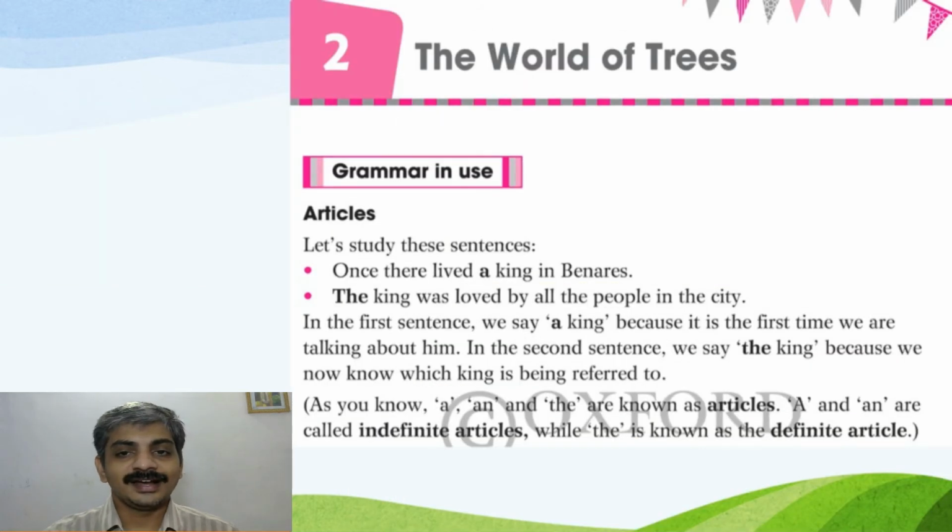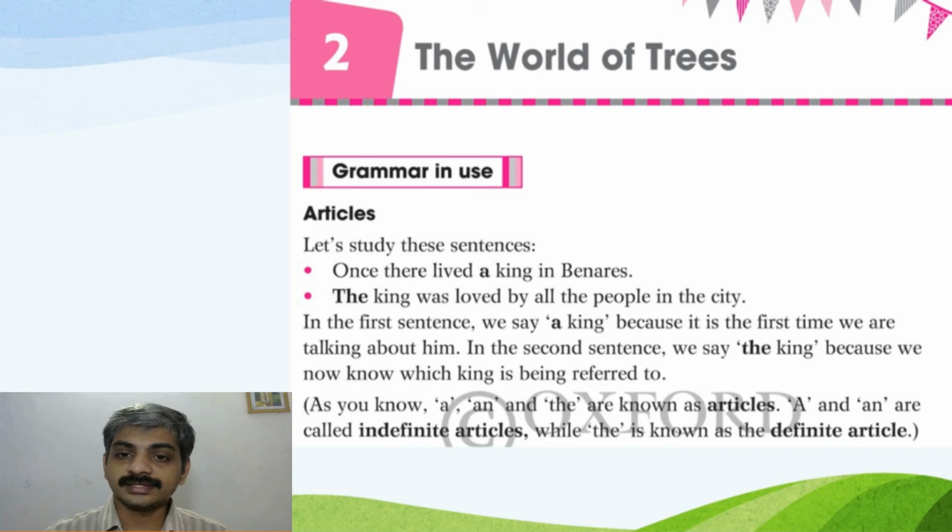Dear students, now we move to worksheet 2 of our workbook. Worksheet 2 is the world of trees. In the workbook, we normally see the continuation of grammar and activities we have done in the course book. First, we have grammar in use, articles. We have already seen articles in the course book. The same thing we are going to see with more details in the workbook.